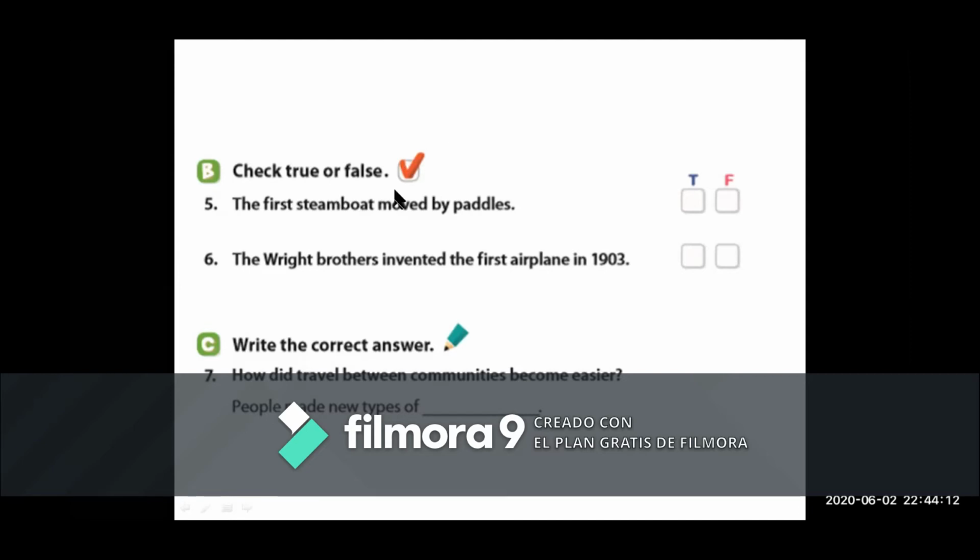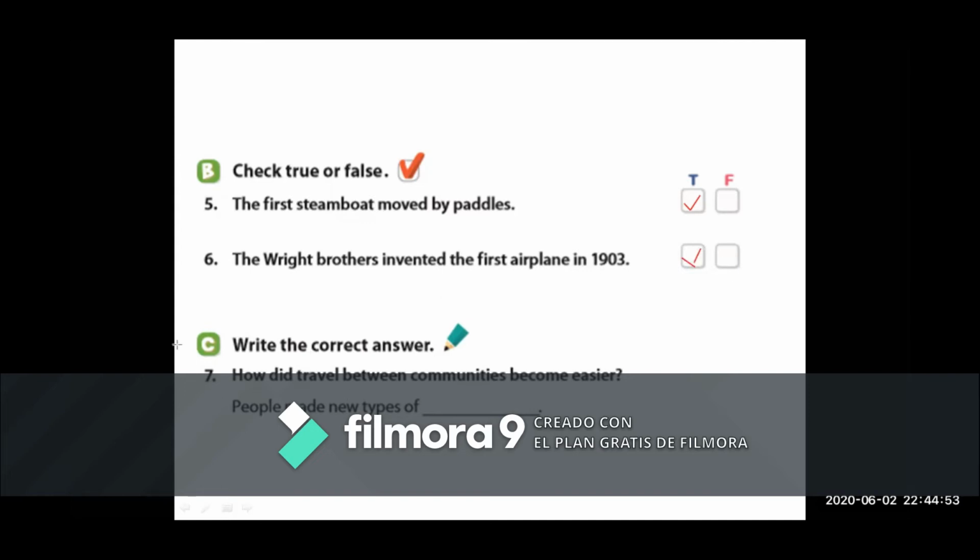Are you ready? Write a check mark. Number 5. The first steamboat moved by paddles. True or false? True. Excellent. Yes. Number 6. The Wright brothers invented the first airplane in 1903. True or false? True. Yes.